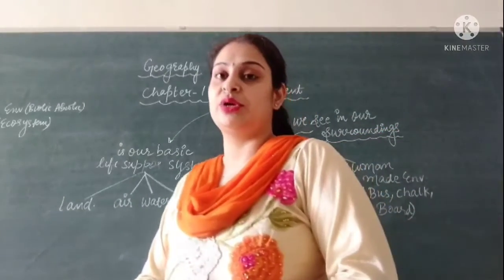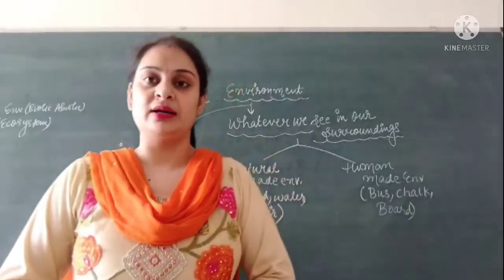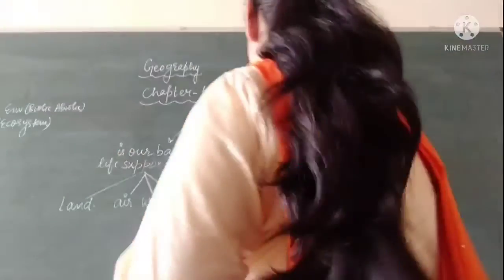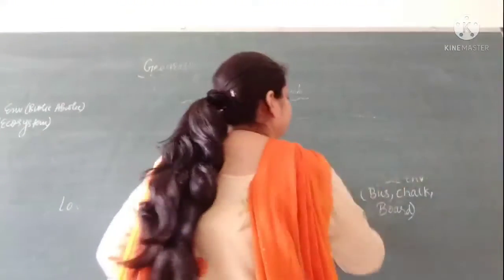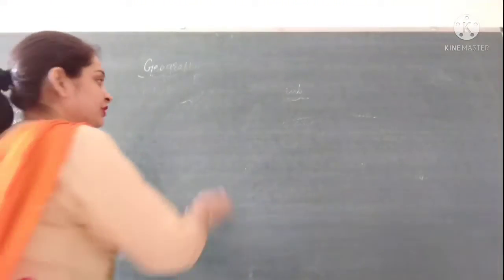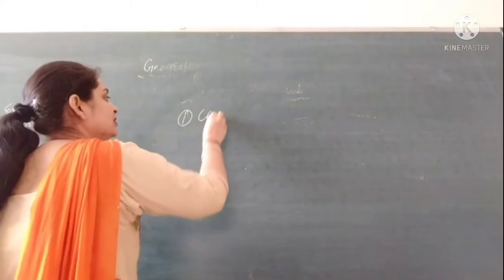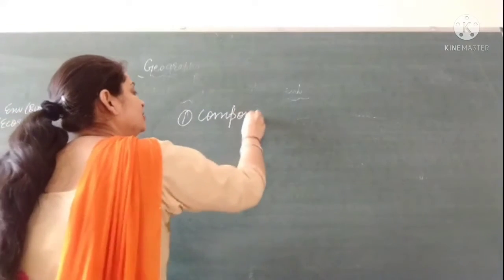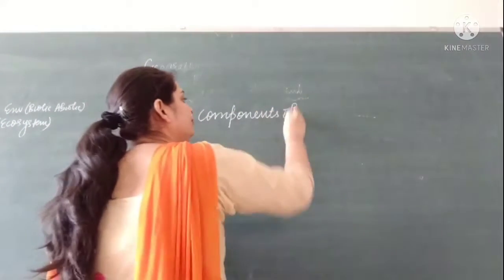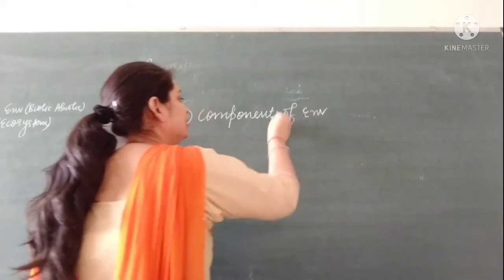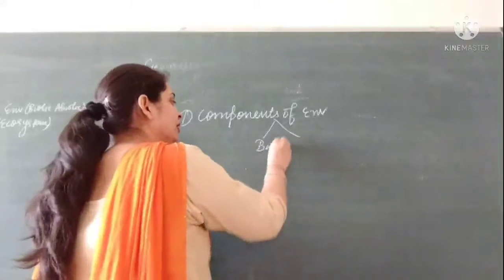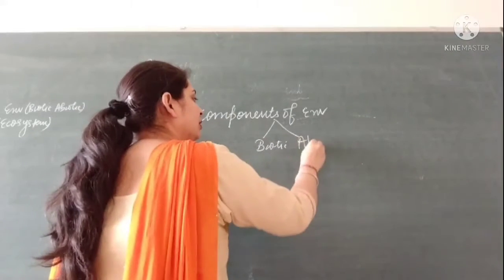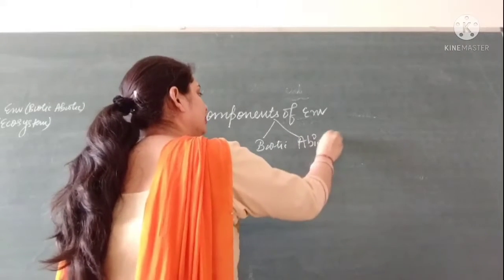The topics that we are going to discuss in this chapter are, first, components of environment, which include biotic and abiotic.